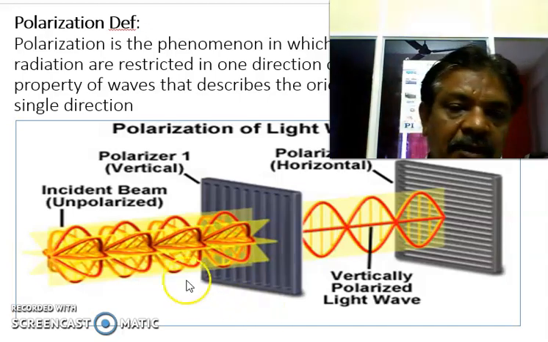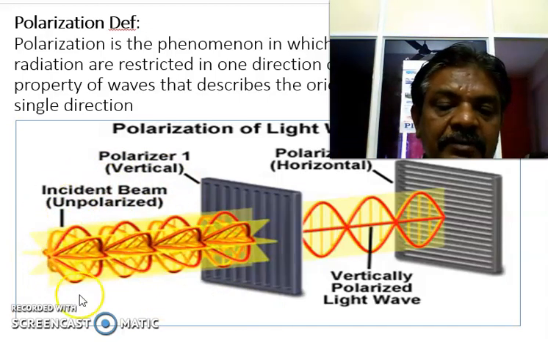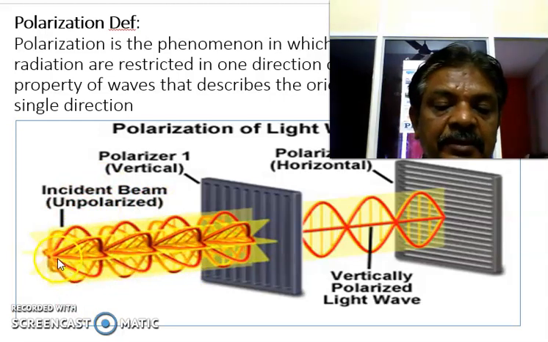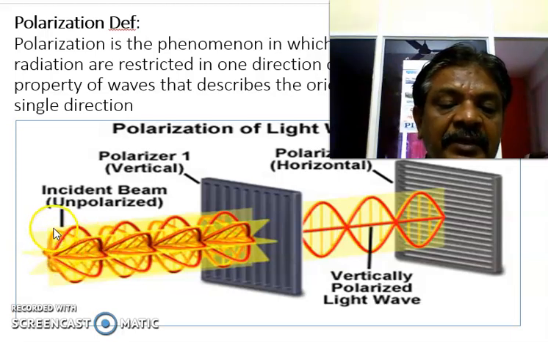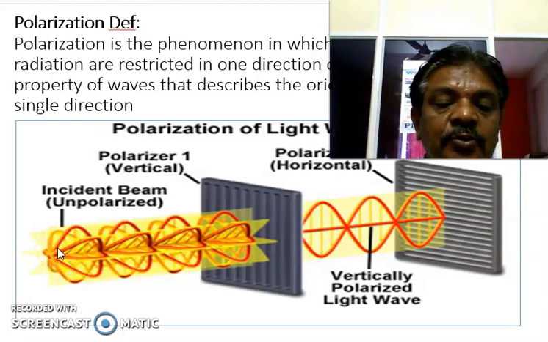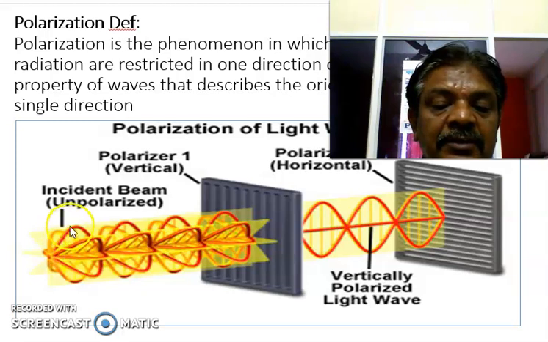Let us see the normal light as it is produced from the source. It has two vibrations, one is this red vibration and another is a yellow vibration. The red and yellow vibrations are perpendicular to each other. One is present along the x direction, another along the y direction. The resultant wave is the light wave, which is an electromagnetic wave. As you know, light is an electromagnetic wave, so this resultant wave is present along the z direction.